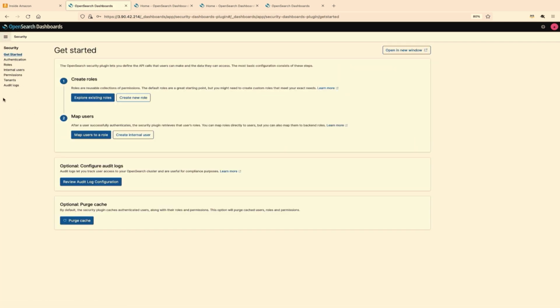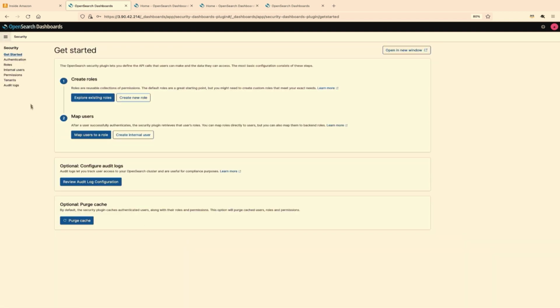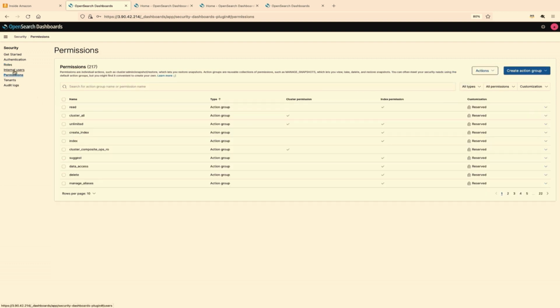So here, the user has access. I'm back as an admin, and I have access to the security plugin. And I can add, remove roles. I can look at what the roles are. I can add permissions, remove permissions. And I can bring in new Okta groups. And then there's the other thing.